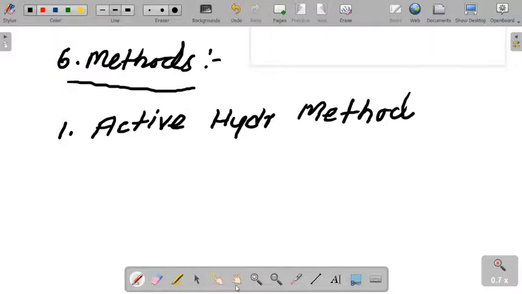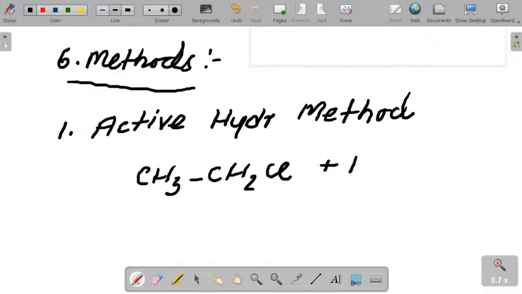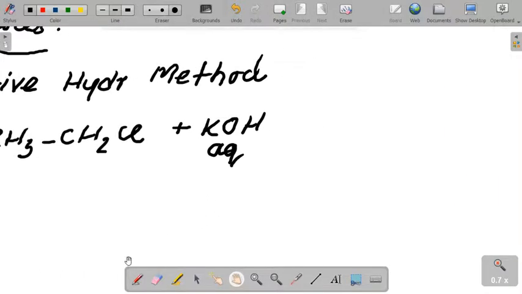Let us discuss it. We selected the question C2H5Cl. So first we react with aqueous KOH and heat also. This SN reaction is not possible without heating. Then you convert this to alcohol.